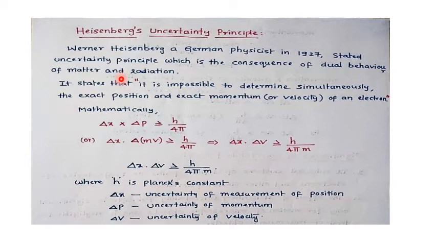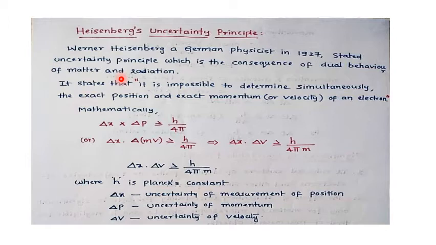Any moving substance is associated with matter waves, and the wavelength is given by lambda equal to h by mv. Heisenberg's uncertainty principle is a consequence of the de Broglie equation.